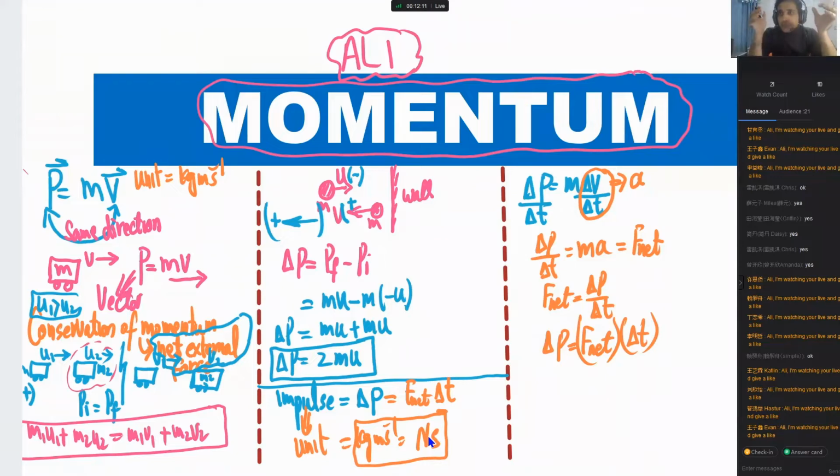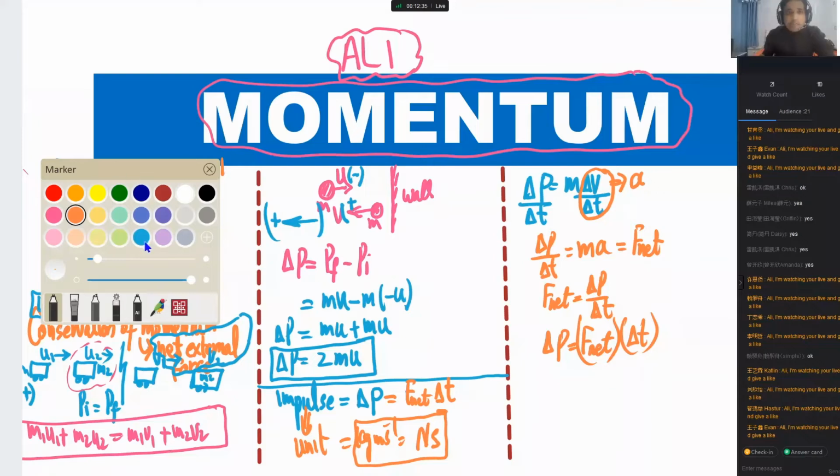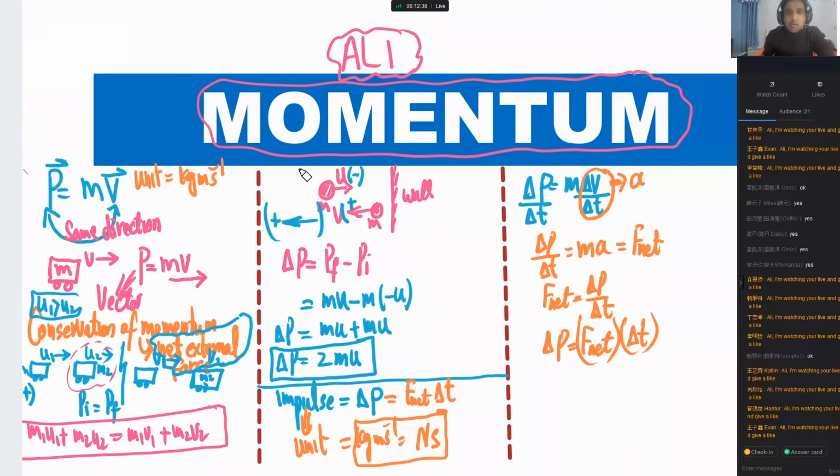Now we will use these concepts and try to understand them more by solving past paper questions. Let's move on to the next slide and do questions and try to understand how to apply these concepts in different situations. Until now, if you have any question, you can type your question right now, otherwise we will just go to the next one. Okay, so let's move on. These are the main points you need to understand.